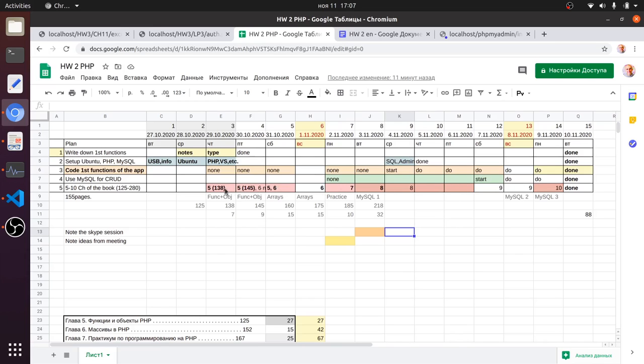Actually, execution was not like it was expected. Some things went in time, like write down first function was done properly, but set up things was not easy.